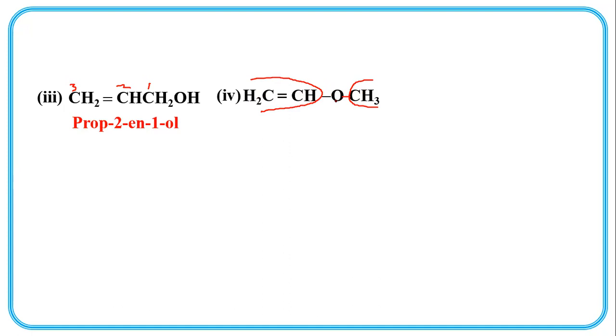So these are ethers. Methoxyethene: this is the methoxy group, and this is ethene. So this is an ether, and this is an alcohol with an alkene. The molecular formula is the same.